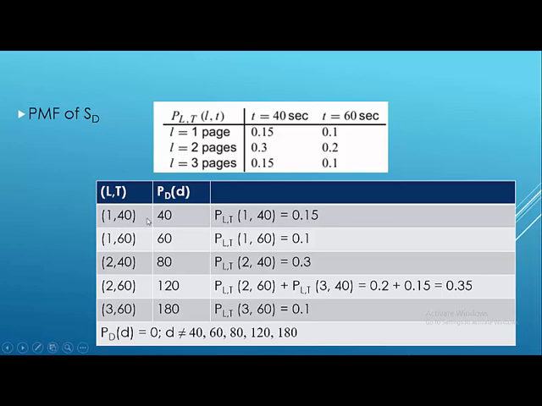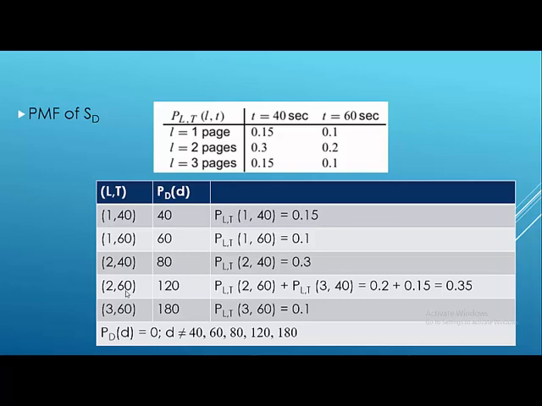the values, the probabilities. So here we can see that for (1, 40), the probability is 0.15. One page, 40 seconds, the probability is 0.15. For (1, 60) it is 0.1, and for (2, 40) it is 0.3. For (2, 60), this 120 seconds is possible in two ways.